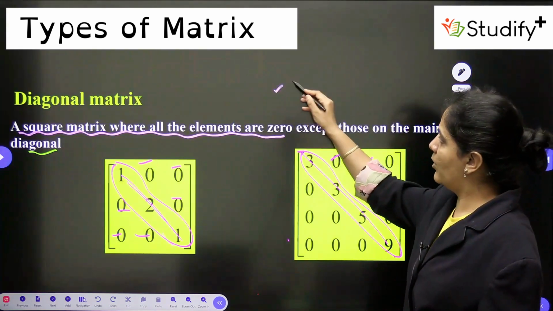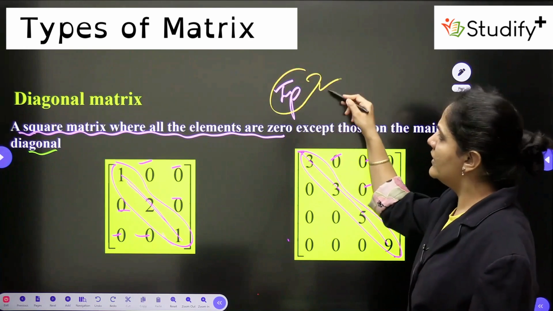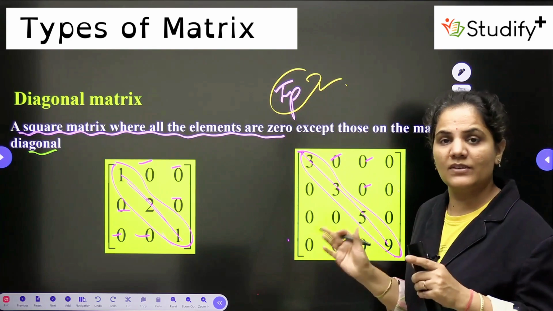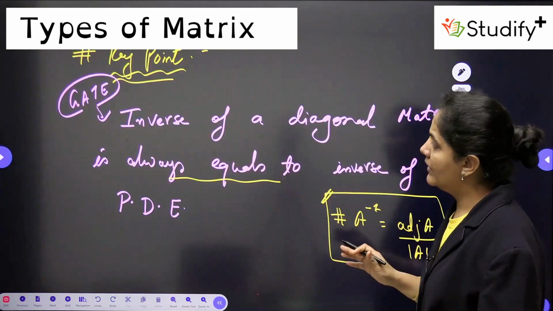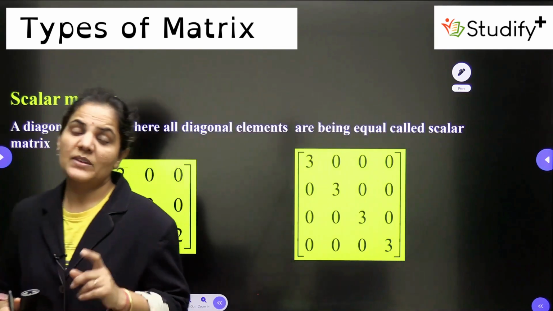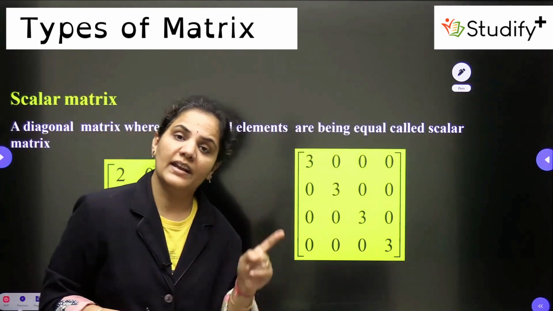So this is one of the important points, because usually you can see lots of questions where, if we are having a diagonal matrix, we need to identify it very easily. Alright, now let's talk about the next one. Next one is the scalar matrix. Scalar matrix is a part of diagonal matrix only.